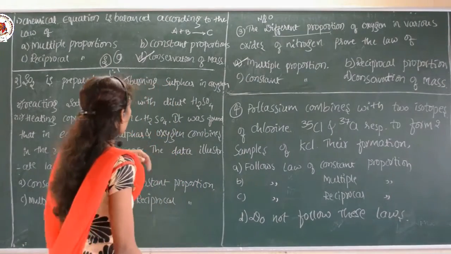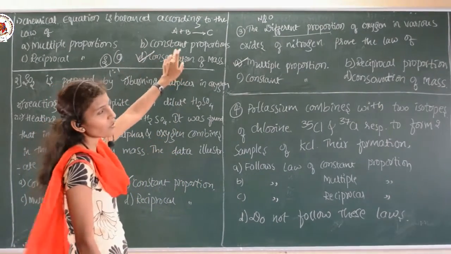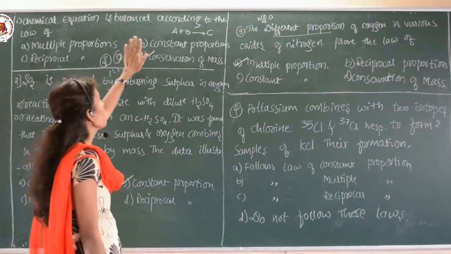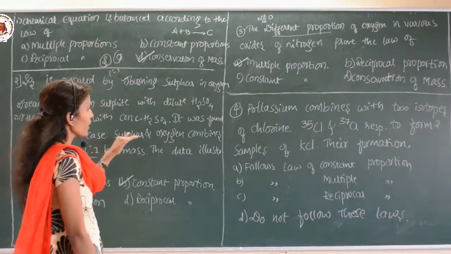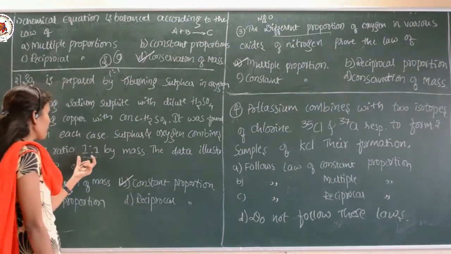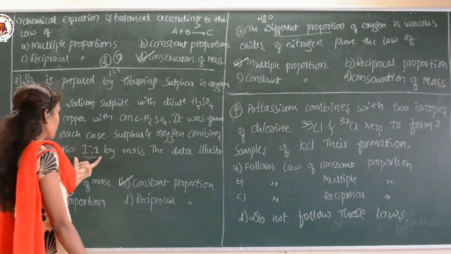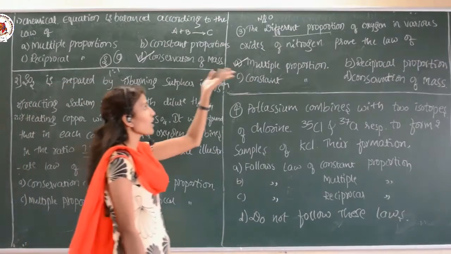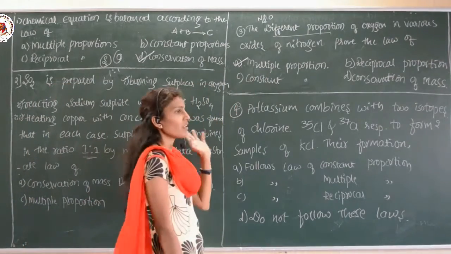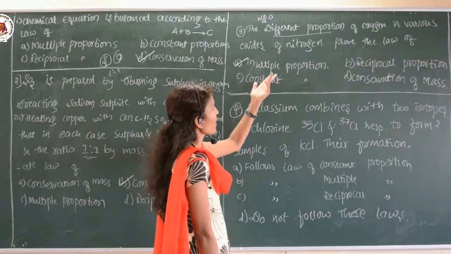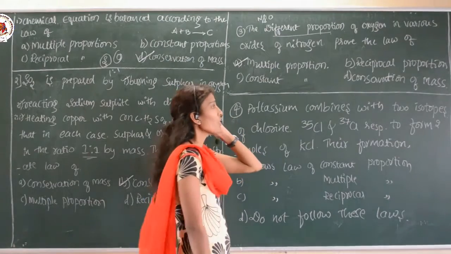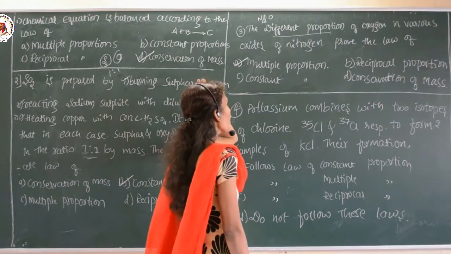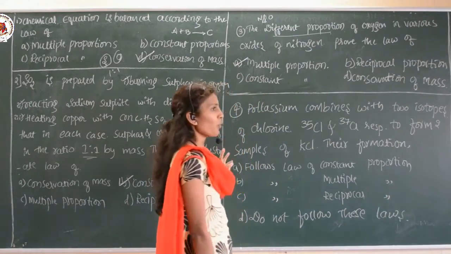Okay. So here the first one is on the basis of conservation of mass, because it is regarding the balancing of the chemical equation. In case of the second, they have mentioned the definite proportion, that is 1:1, so it is a constant proportion. In case of the third one, they have not mentioned the ratio, but they have given that it is a different proportion, so you have to take the law of multiple proportion.